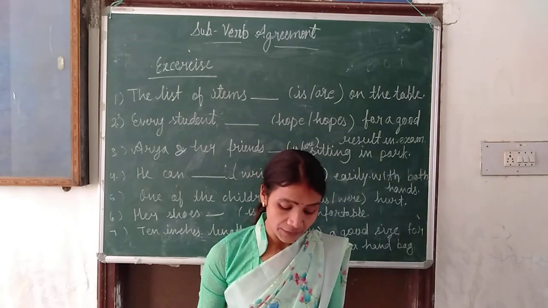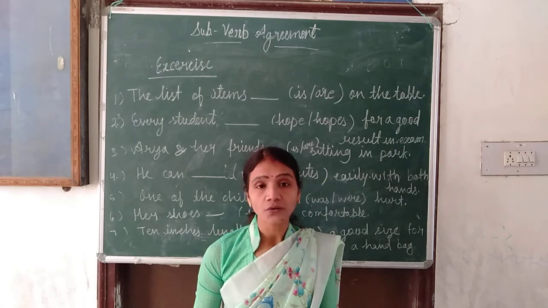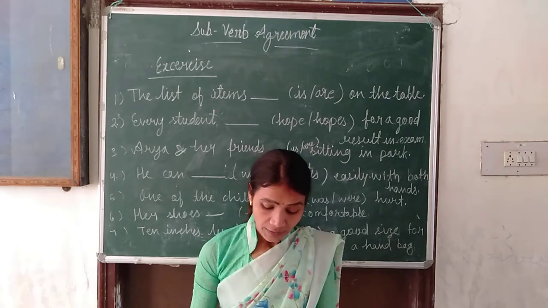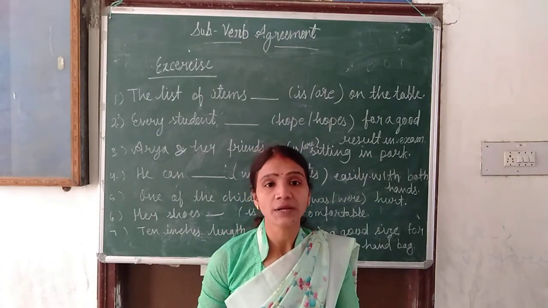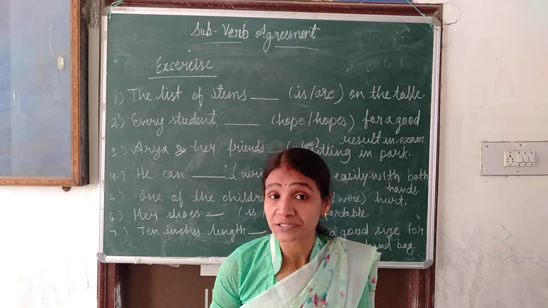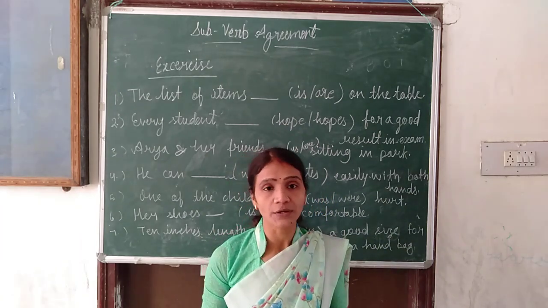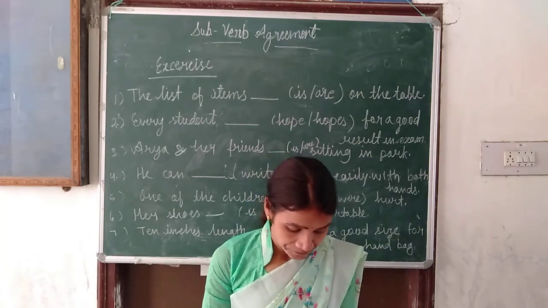Example I am telling you. The jury are divided in their opinions because they all are divided, and the jury is unanimous on its decision, or the jury has taken a decision. It means they all have taken one decision. That time we will use singular. If they are divided, that time we will use a plural verb.